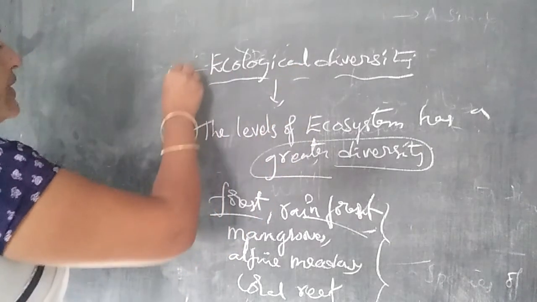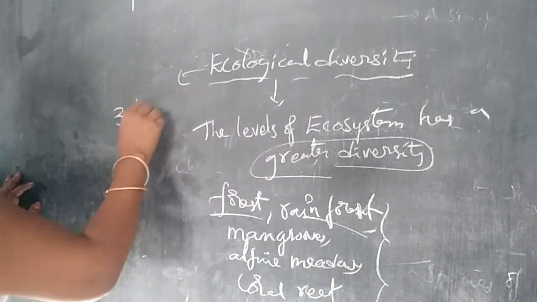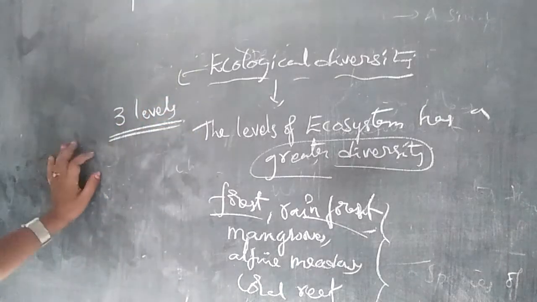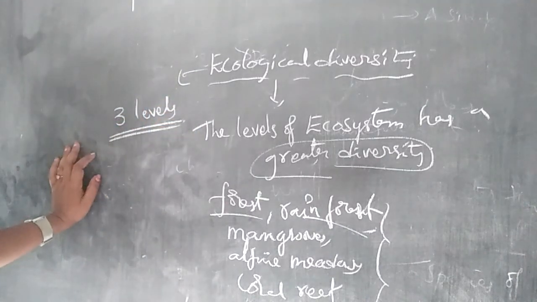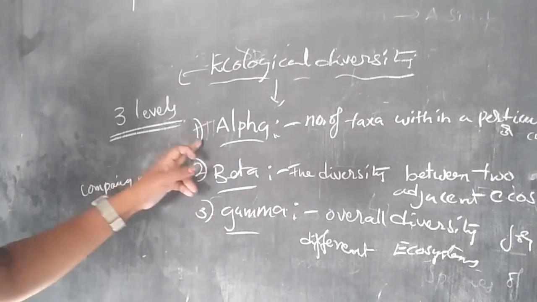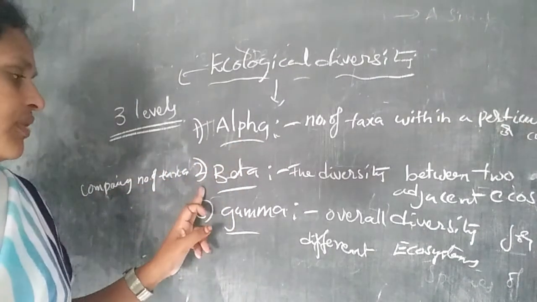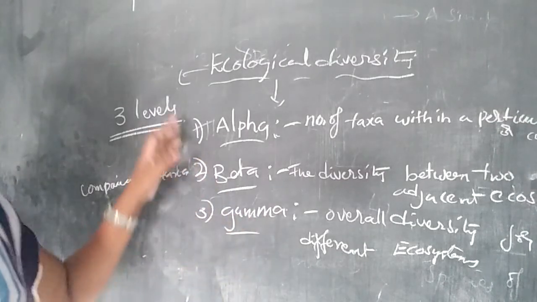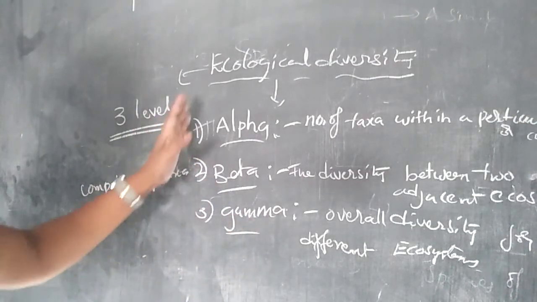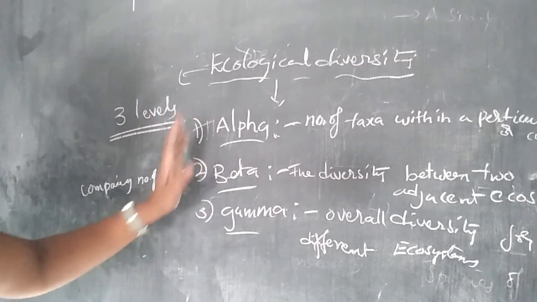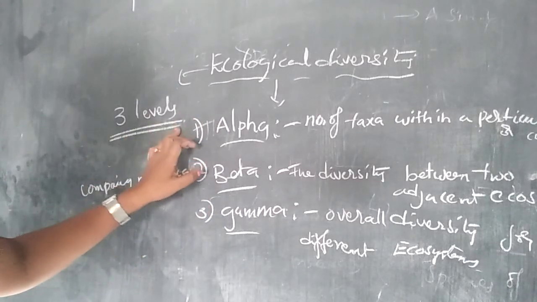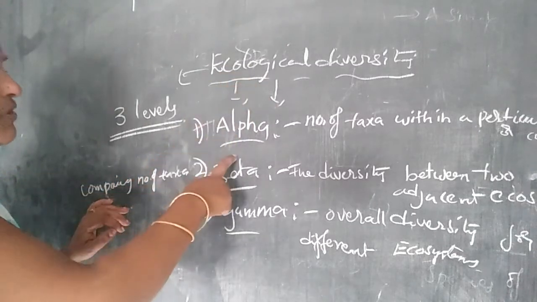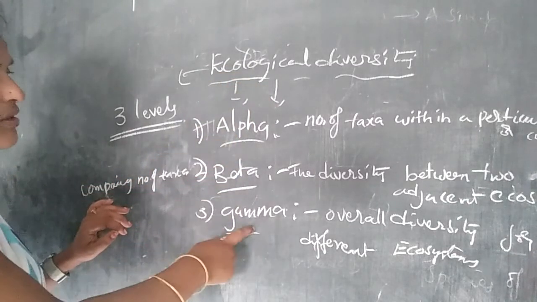It mainly divides into three levels: alpha, beta and gamma. The first is alpha, the second is beta, and the third is gamma.